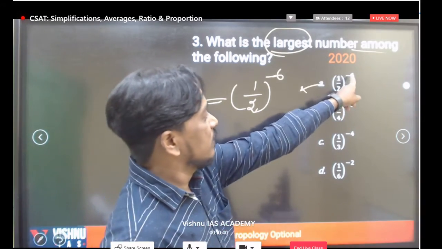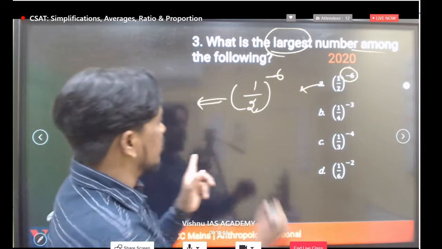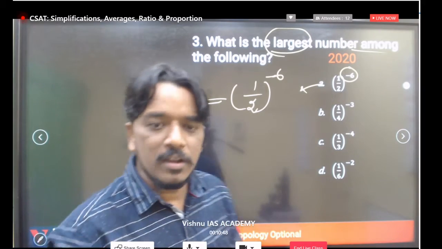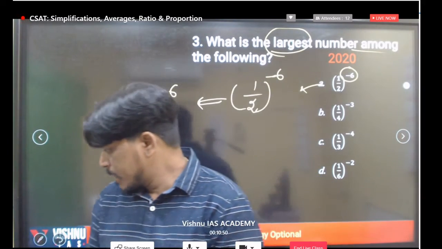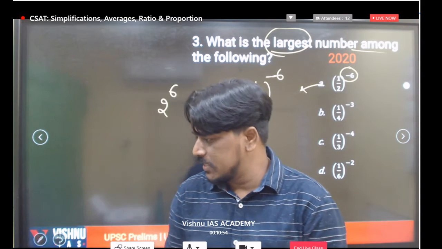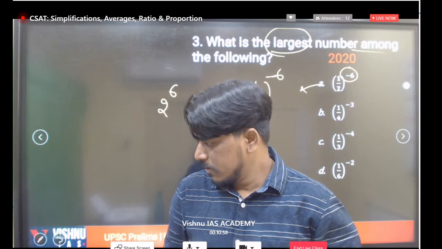Whenever we have a power value that is negative, what we can do is convert this to 2 power 6. Can you write 2 power 6? Clear? Everyone try to simplify and everyone try to answer. It's a very basic kind of concept. Very easy models we are doing.